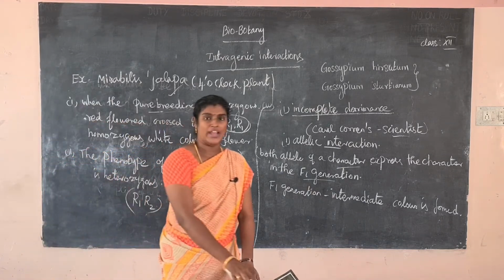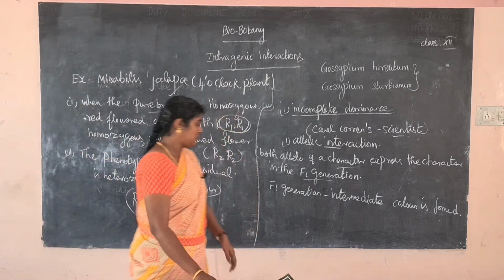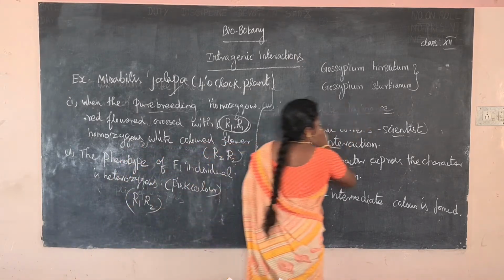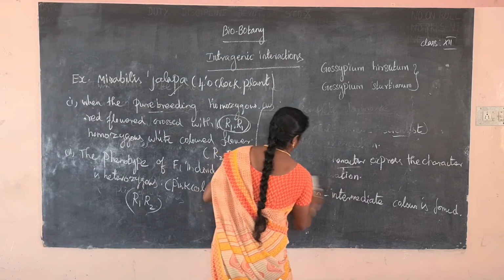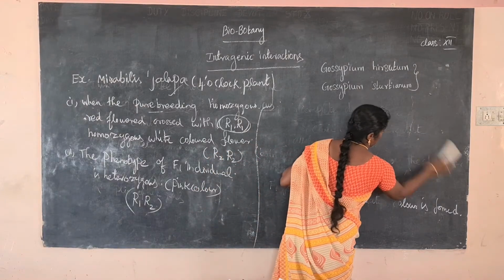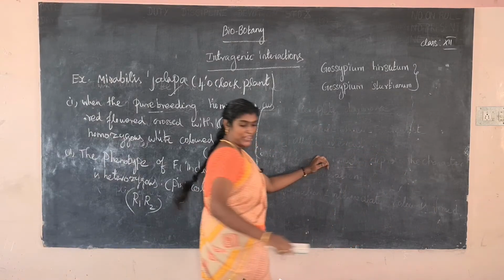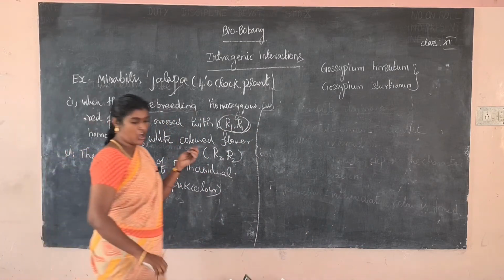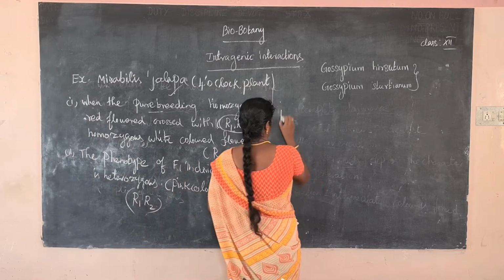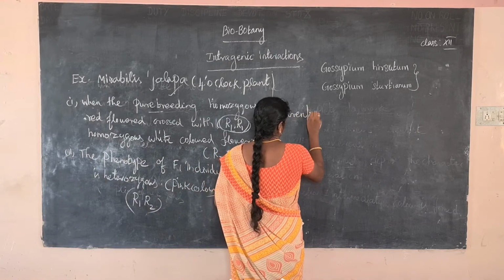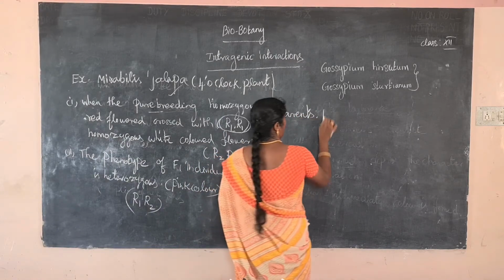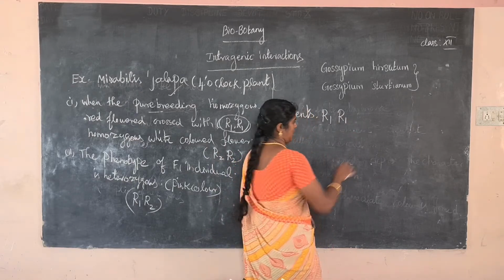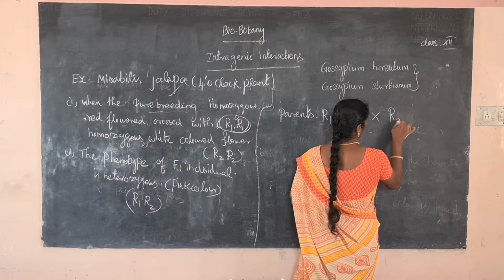Okay, the R1, R2. Normally the Mirabilis jalapa parent plants are both homozygous, but the F1 hybrid is heterozygous. For example, first one parents R1, crossed with R2.